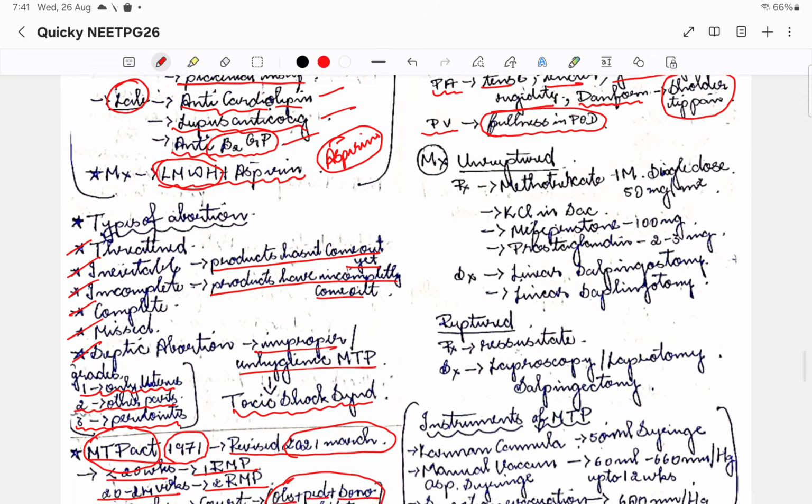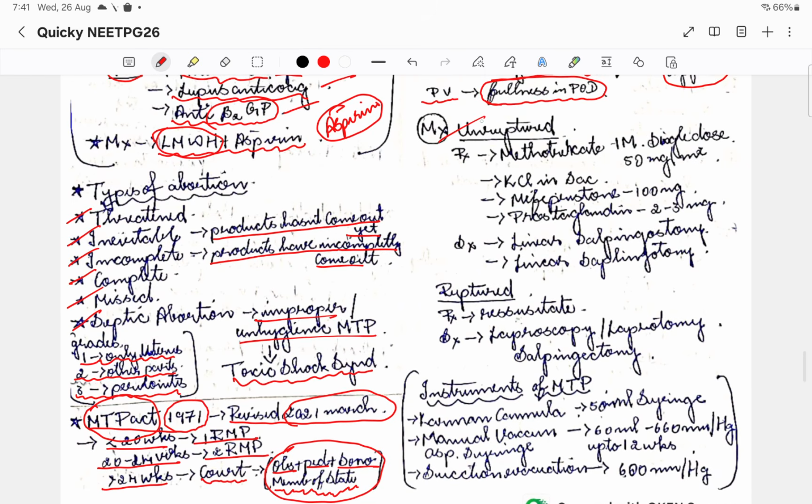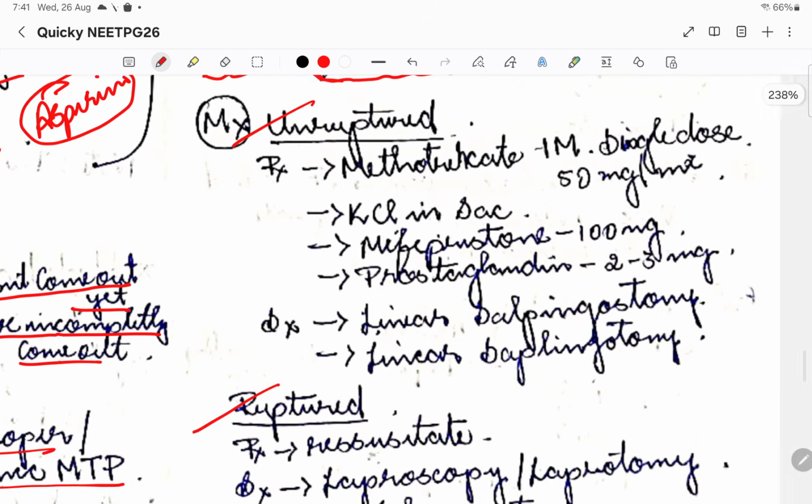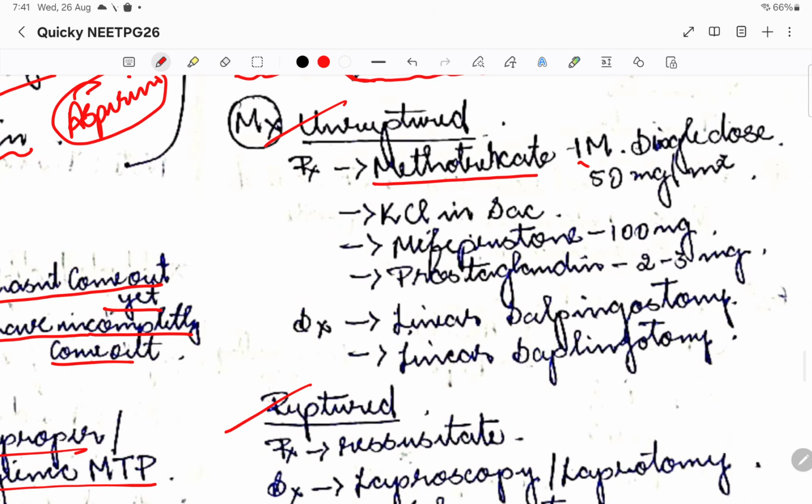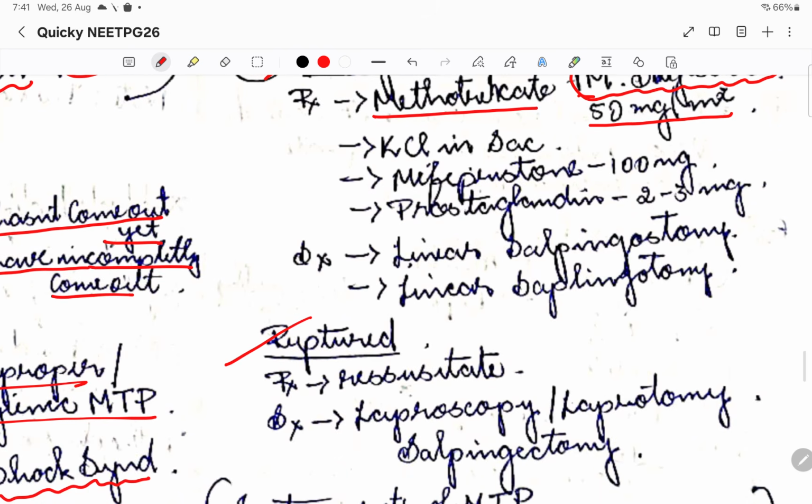So how do we manage? Basically we are going to divide it as unruptured and ruptured. For unruptured we are going to go for methotrexate IM single dose, just like we had used methotrexate in hydatidiform mole. So here also we are going to go for methotrexate. It is an IM single dose, 50 mg per meter square is the dose that we use. Or else we are going to go for KCl infusion in the sac itself. Mifepristone can be used at 100 mg, and prostaglandin 2 to 3 mg can be used.